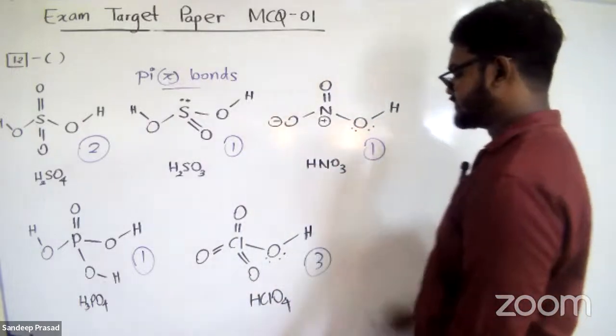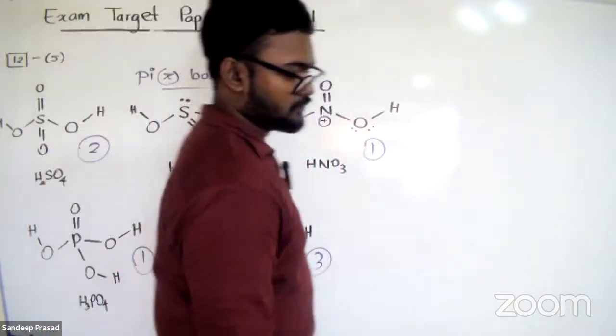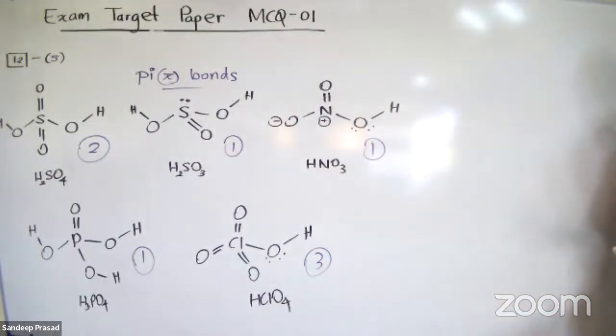So therefore, the answer is number 5. Question number 12, answer is number 5. That's very easy. You have to count the number of pi bonds. See how easy these 3 questions are.